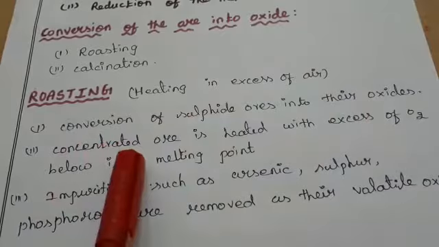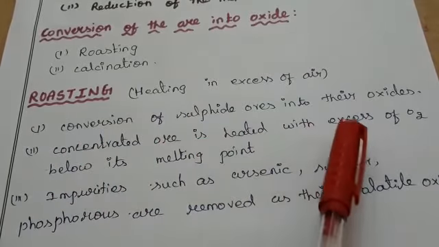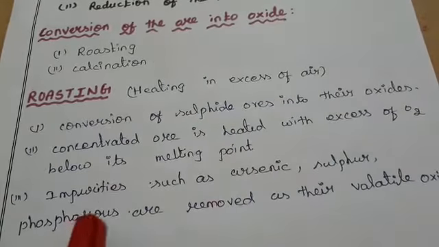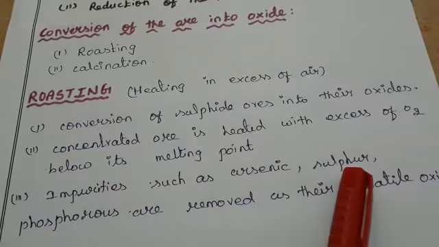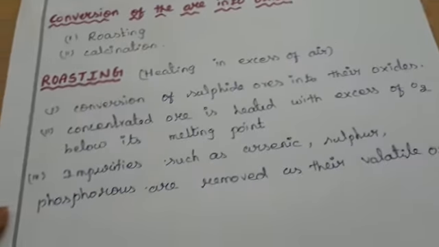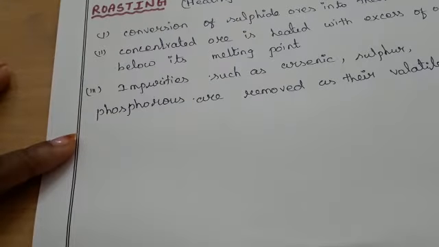First you take the concentrated ore. The concentrated ore is heated with excess of oxygen below its melting point. Next, impurities such as arsenic, sulfur and phosphorus are removed as volatile oxides. Now we are going to write the equations for the roasting process, with three examples.